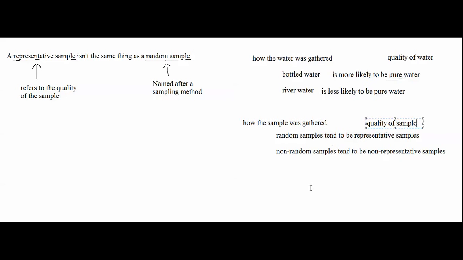So the words random and non-random describe how the sample was gathered, just like how the words bottled and river describe how the water was gathered, and the words representative and non-representative describe the quality of the sample, just like how the words pure and non-pure describe the quality of the water.